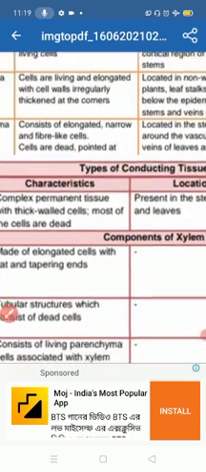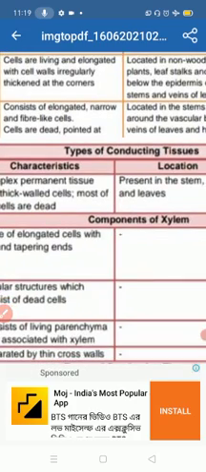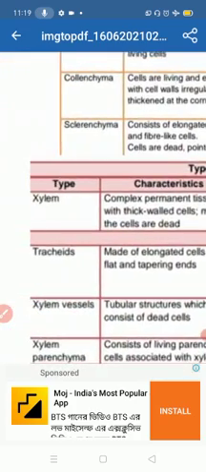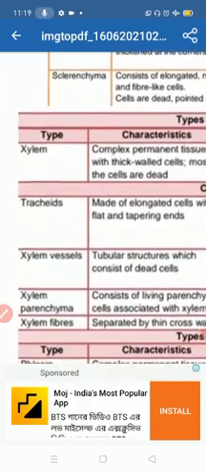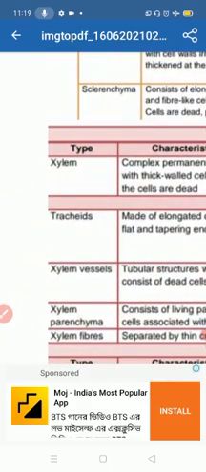Now, the types of conducting tissues: xylem tracheids, xylem vessels, xylem parenchyma and xylem fiber.